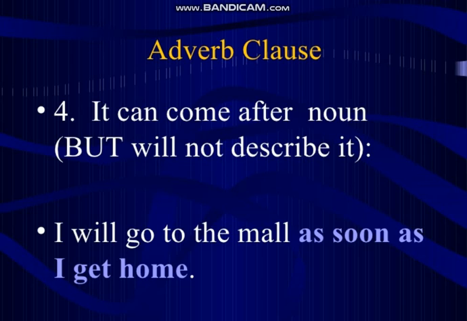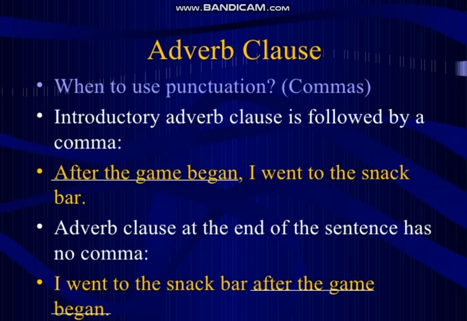An adverb clause may come after the noun but it would not modify the noun. Then let's discuss how to punctuate an adverb clause, when to use commas. An introductory adverb clause is followed by a comma. Whenever we have an adverb clause at the start of the sentence, we always put a comma at the end of that clause. Like, after the game began, comma, I went to the snack bar. So whenever an introductory adverb clause is used, we put a comma after it.